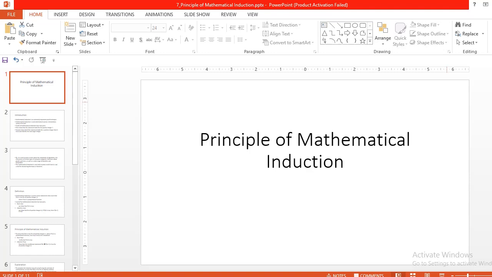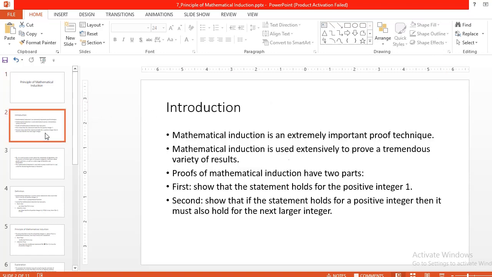Hello everyone. Now our next point is the principle of mathematical induction. Now let's see what mathematical induction is, how it is used in the mathematical form, and what the principles of mathematical induction are.